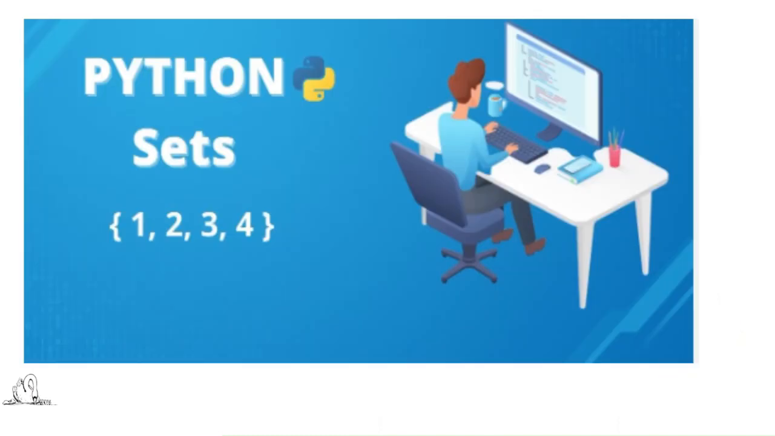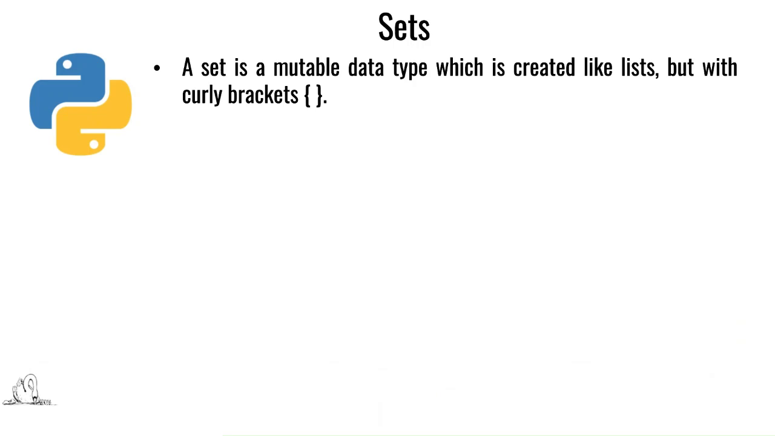Now, Python sets. What is a set in Python? A set is a mutable data type. Mutable means what? Which can be changed. We have done this concept in the previous lecture, so you can check the previous video. What do you mean by mutability? We have discussed that.